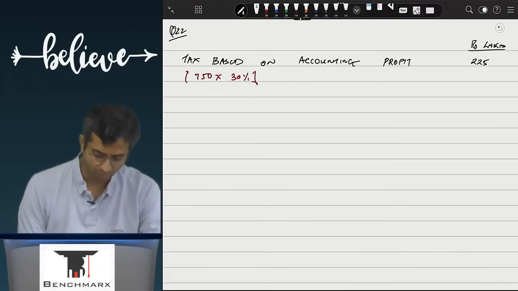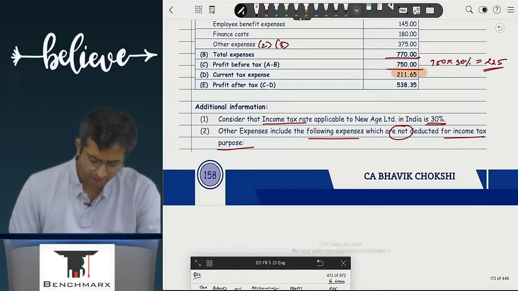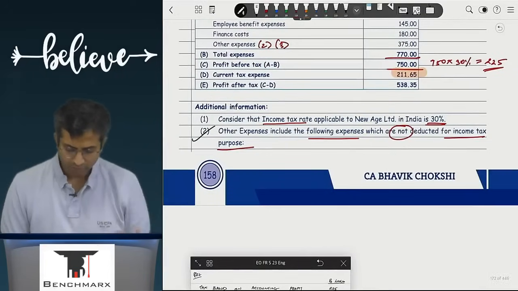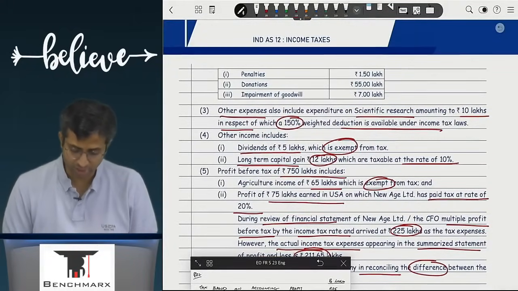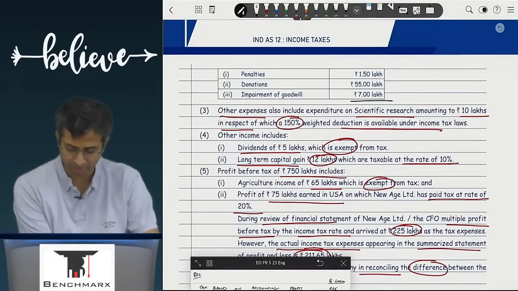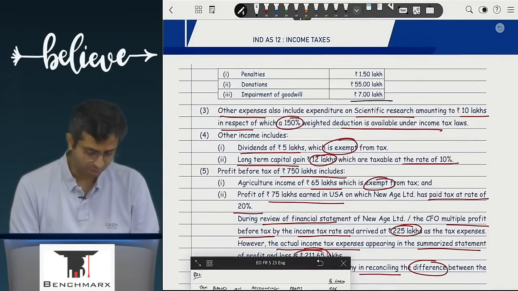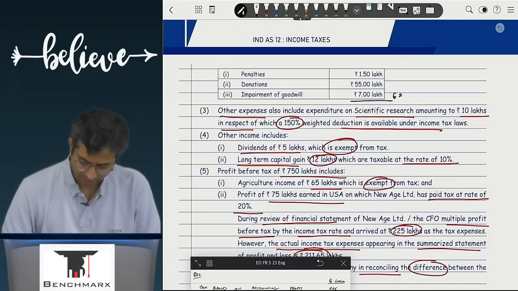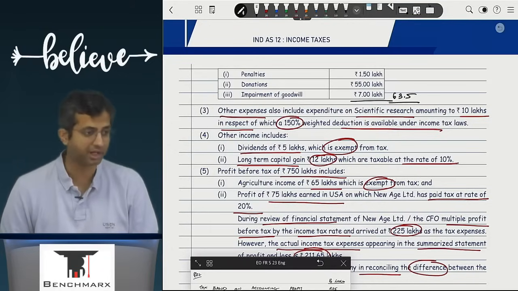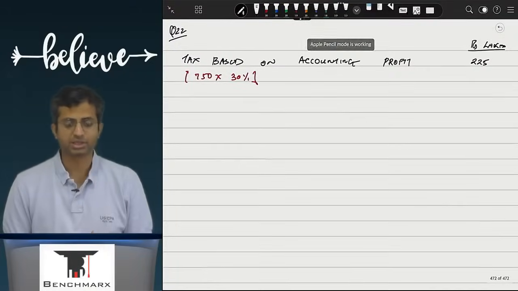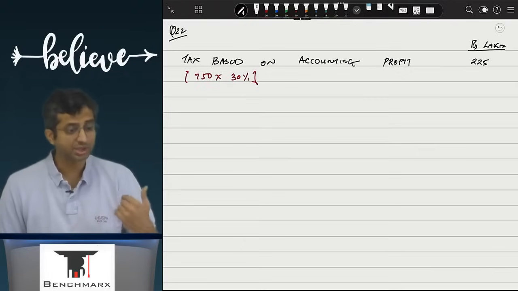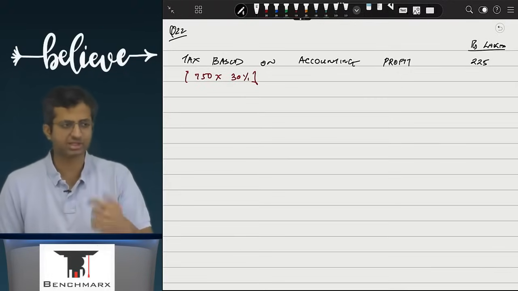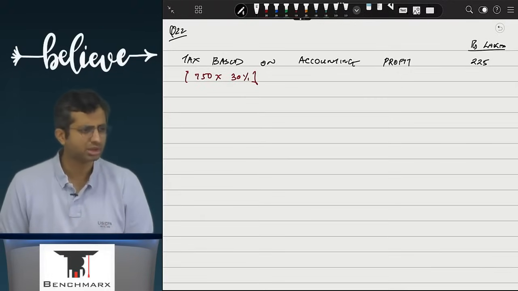Now tell me one by one, if you take all of these points, point 2, will there be any difference in this versus the income tax due to these items, penalties, donations and impairment of goodwill? If I total all of these, they are disallowed. So this comes to, let us say, 63.5 lakhs. In income tax, this would not have been allowed as a deduction. So will these expenses increase the tax as per income tax or will it reduce?